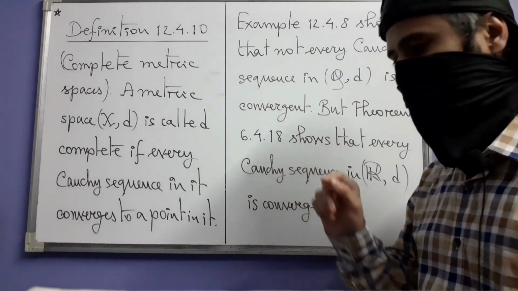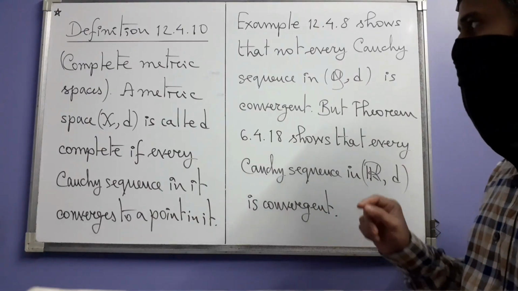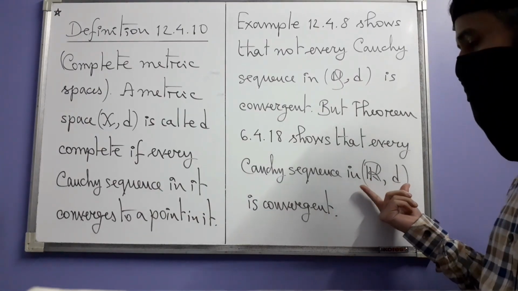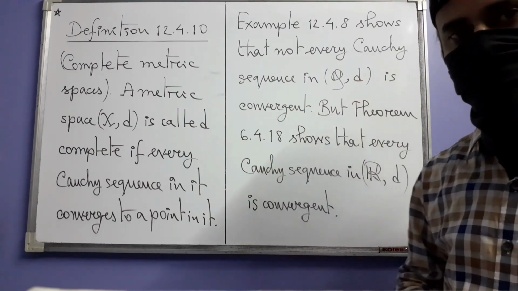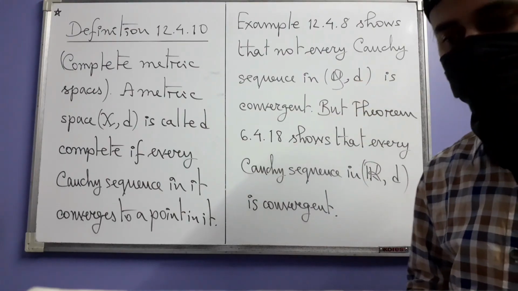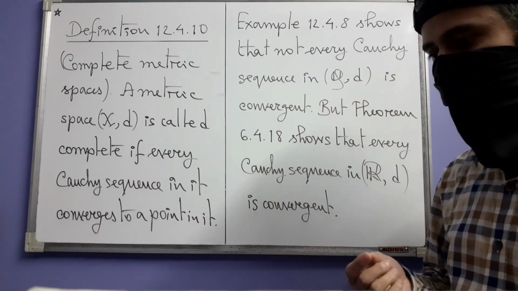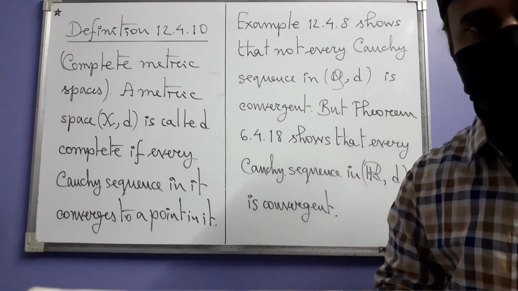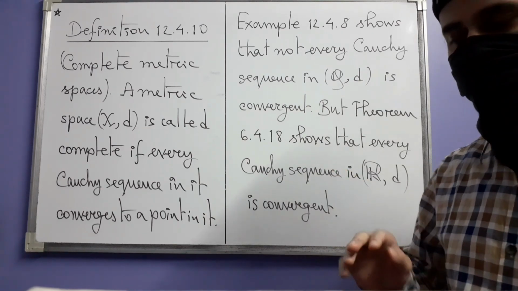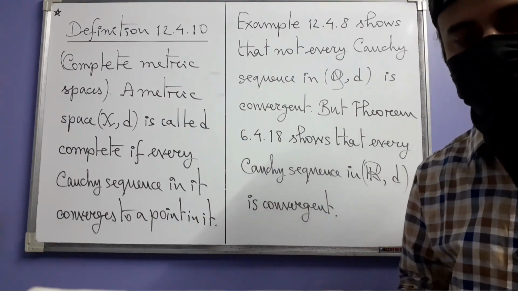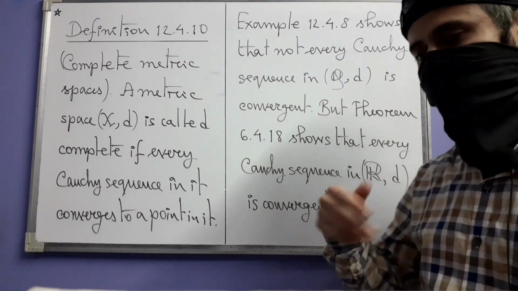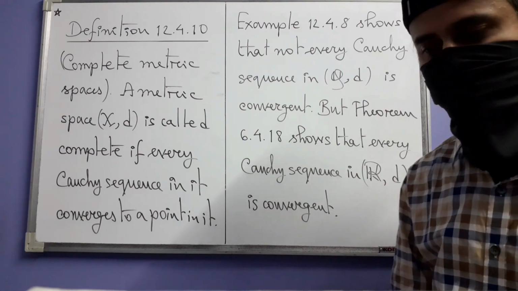And this completeness property is in fact the reason for constructing the system of real numbers from the system of rational numbers in the first place, so that Cauchy sequences have limits, so that we don't have to think about whether a Cauchy sequence has or does not have a limit when you want to do something with Cauchy sequences.